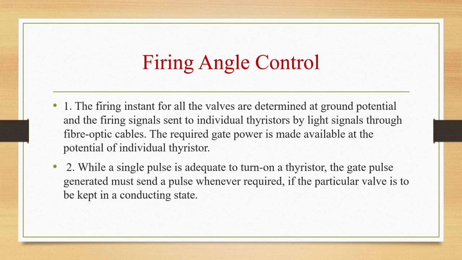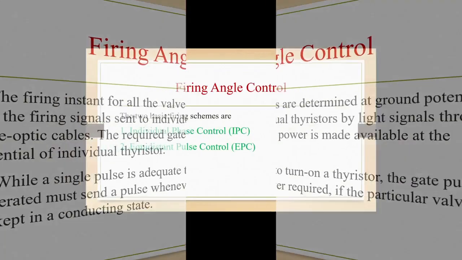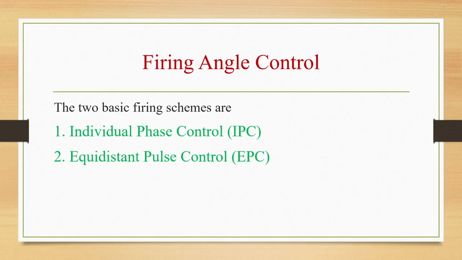This is of importance when operating at low DC currents and a transient might reduce the current below the holding current. There are two basic firing schemes, namely individual phase control and equidistance pulse control, IPC and EPC. See students, this is very important for internal as well as external exams. Okay, important concept: individual phase control IPC and equidistance pulse control. Firing angle control is of two schemes. IPC was used in the past and now has been replaced by EPC for reasons that we will see.